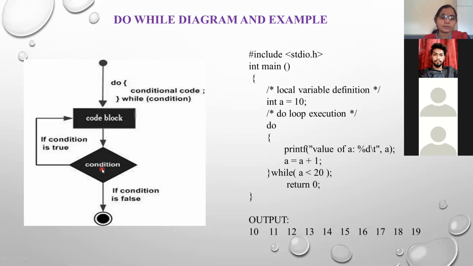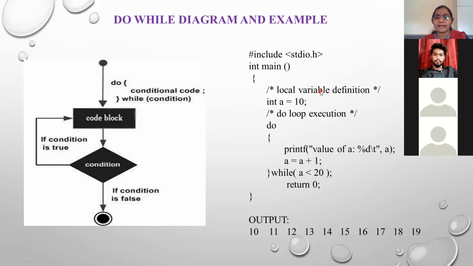If it is true, then your control goes back to the body and executes the body of the loop. Again, it checks the condition. Repeatedly, it executes the body of the loop till the condition becomes false. But if the condition becomes false, then the control is out of the loop and it evaluates the statement X, or the next statement which is just below the while statement. And exactly according to this path, the example is given.